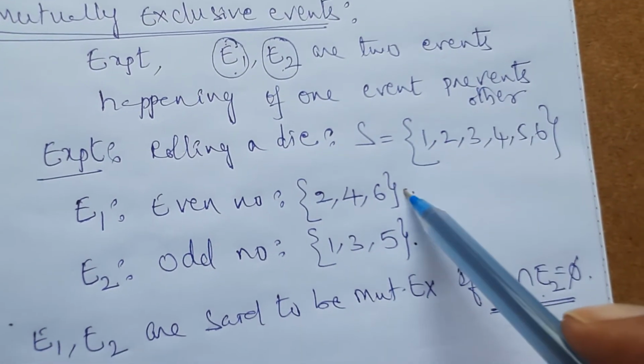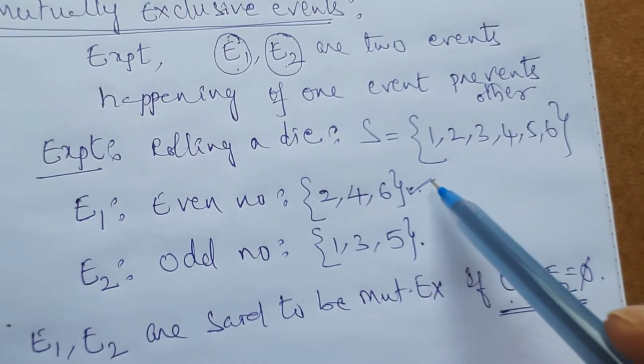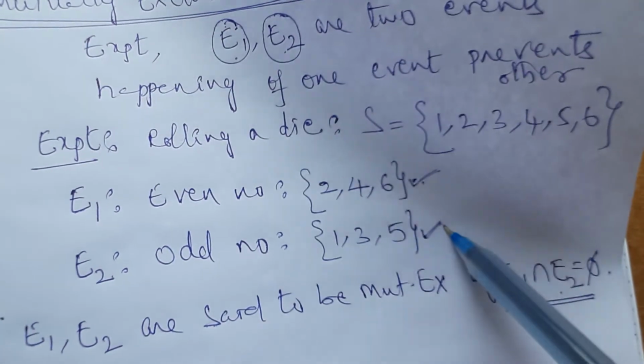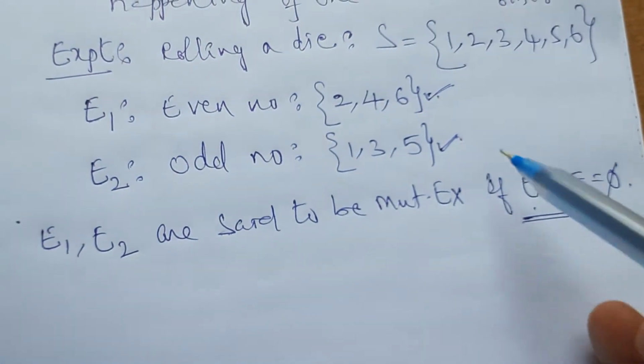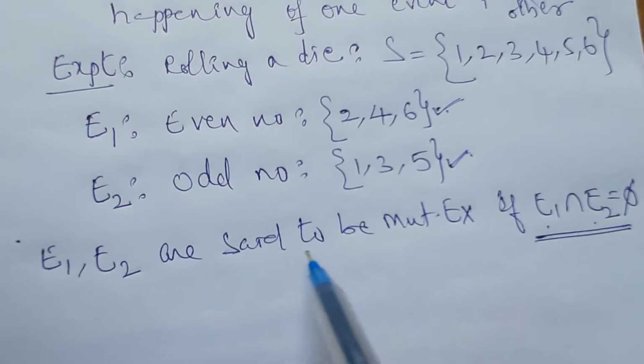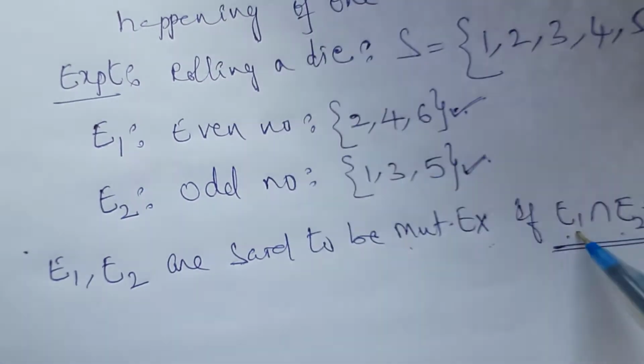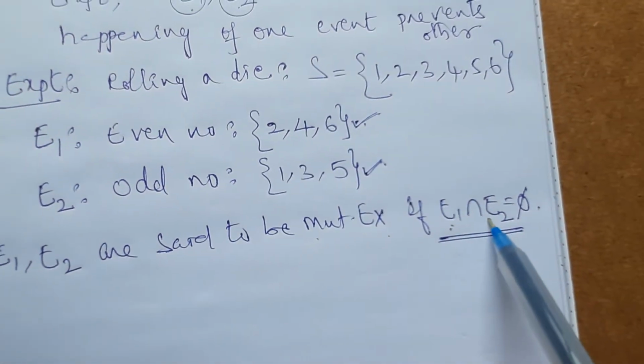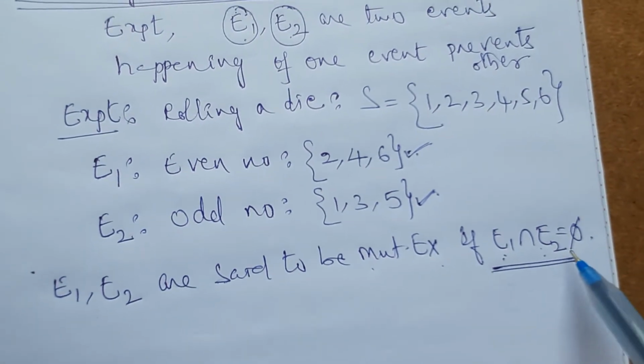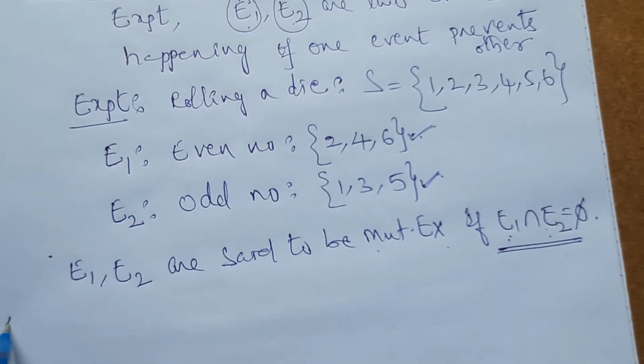The definition is like this: happening of one event prevents the happening of the other. In set theory, E1, E2 are mutually exclusive if E1 intersection E2 equals the empty set. One more example I will give here.